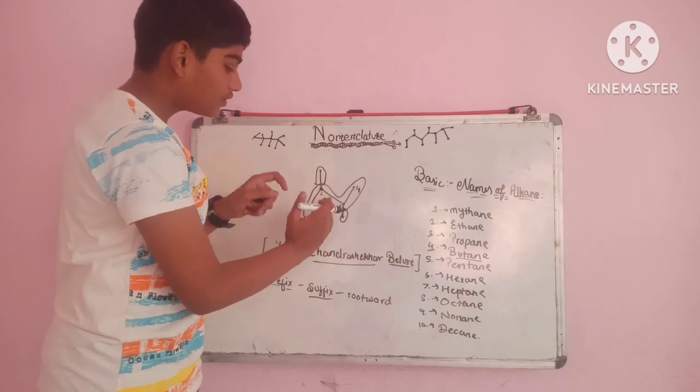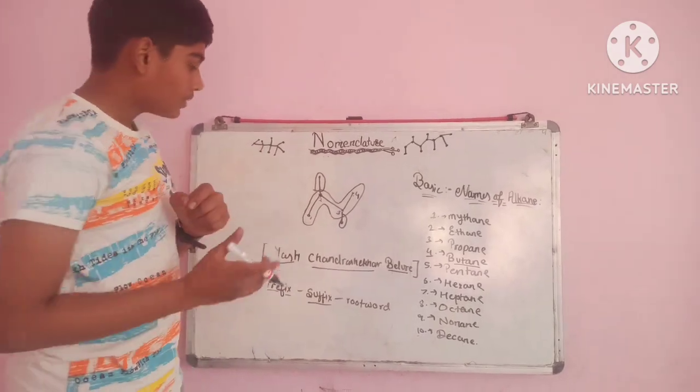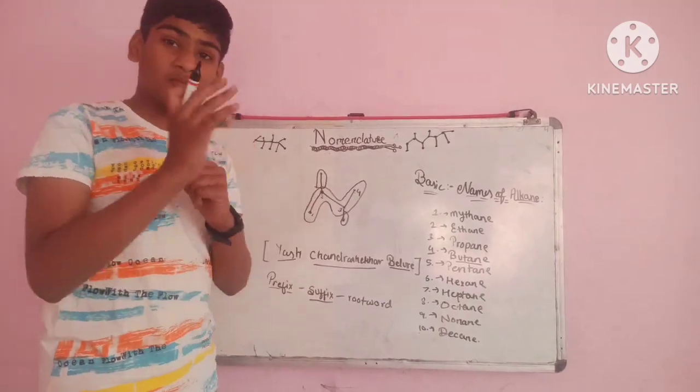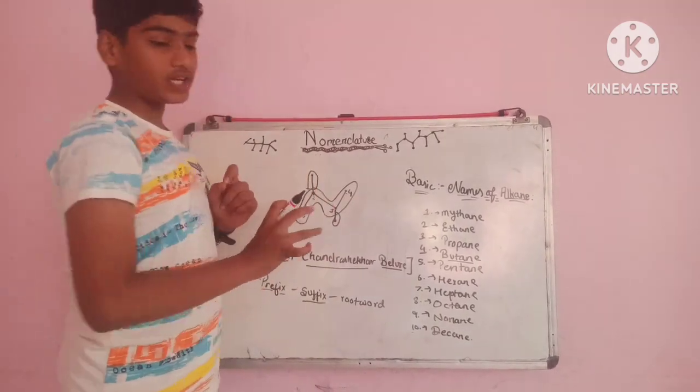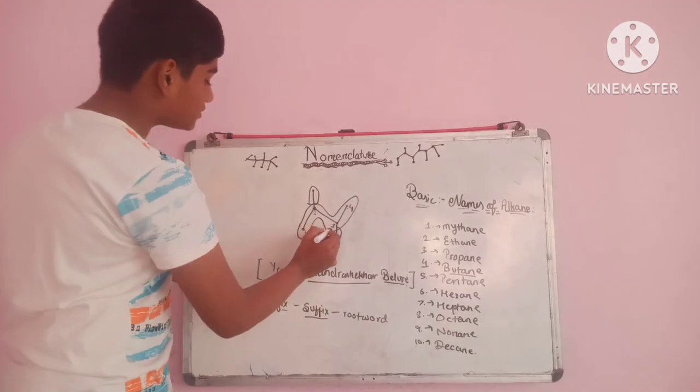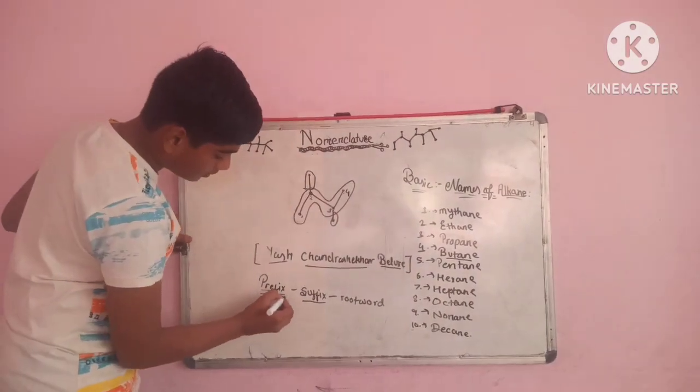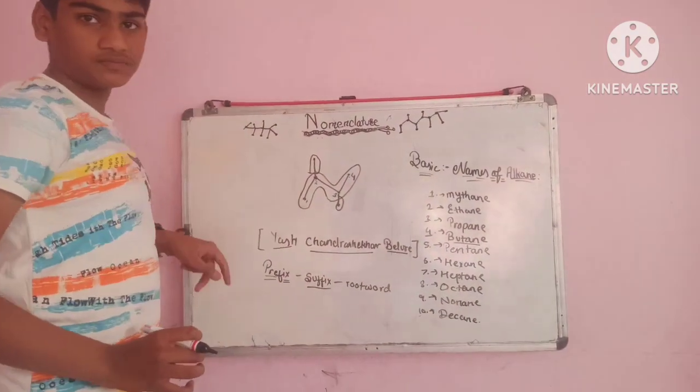These two which are extra and leave the longest chain are called branches, and these branch names are put into the prefix.